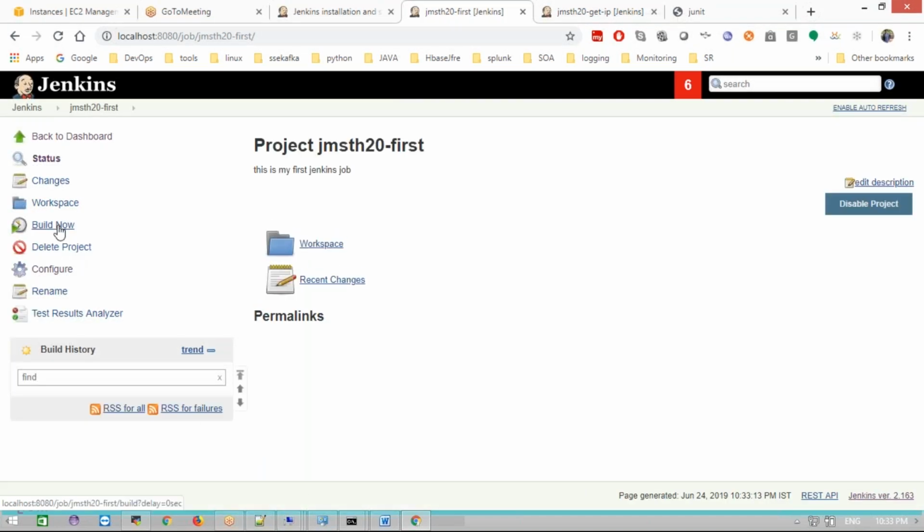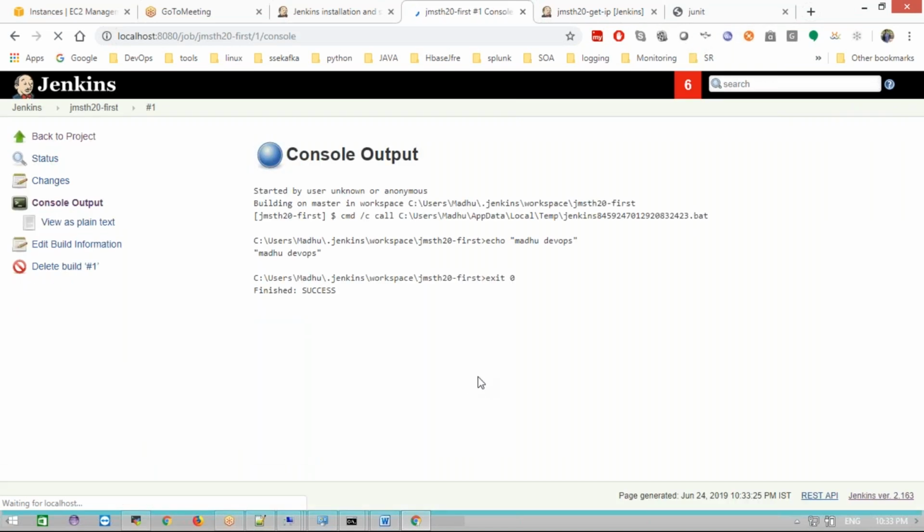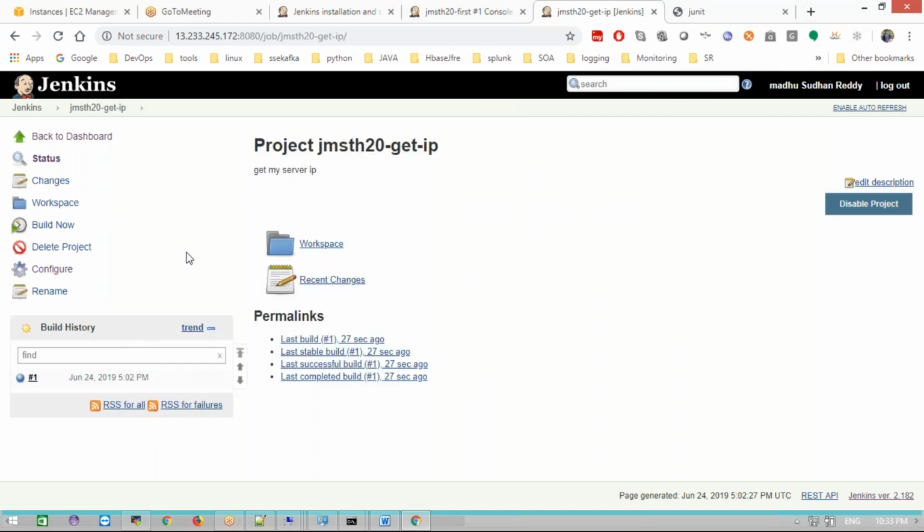Okay, so click Build Now. Manik asked that echo will work on a Windows system, that's what I'm trying to show him. The echo statement will work here also. Okay, see, clear, Manik? Yes. Okay, fine.